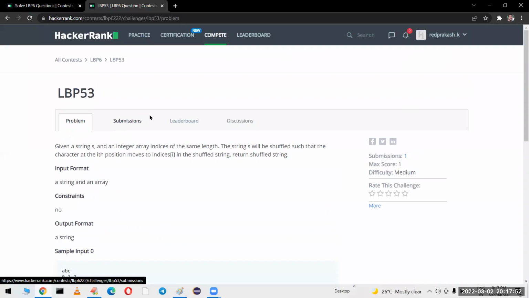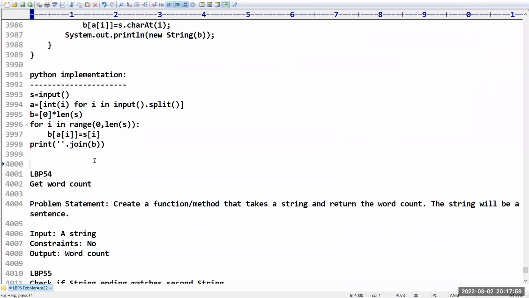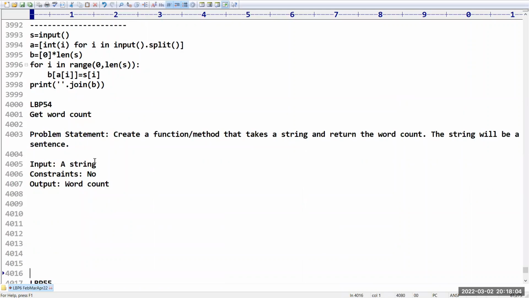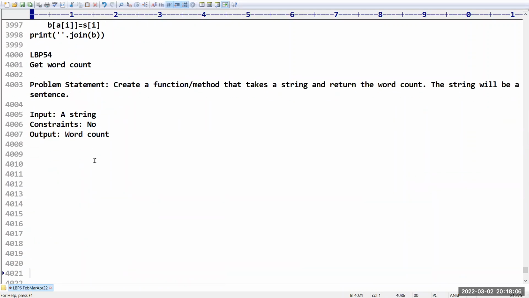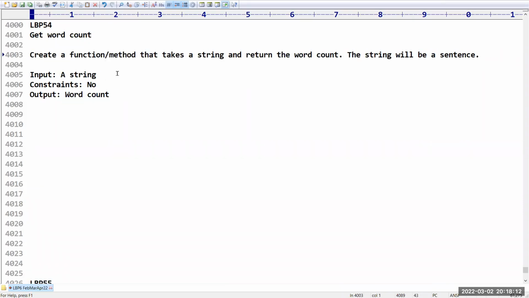Okay, so the next problem we have here is get word count. I think it is a very easy program, just have a look once. The problem statement is that we have to create a function or a method that takes a string and returns the word count. The string will be a sentence, and we have to print how many words are there.